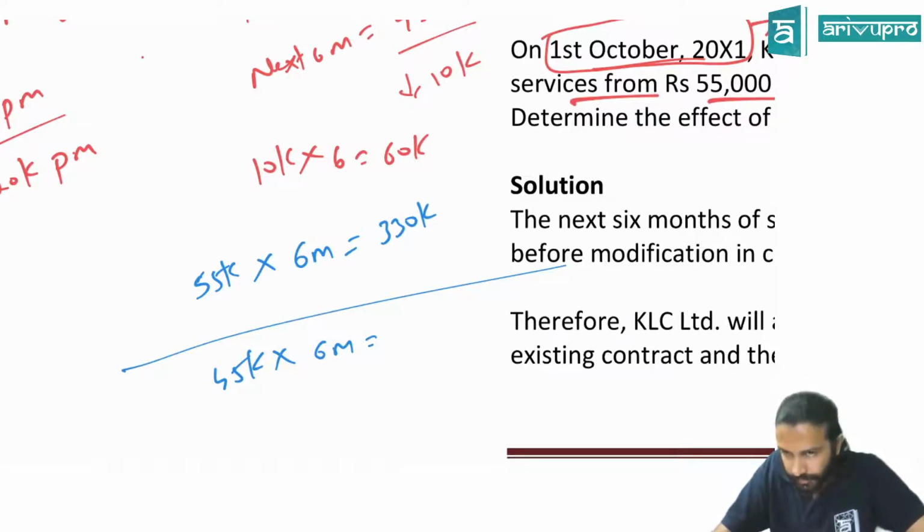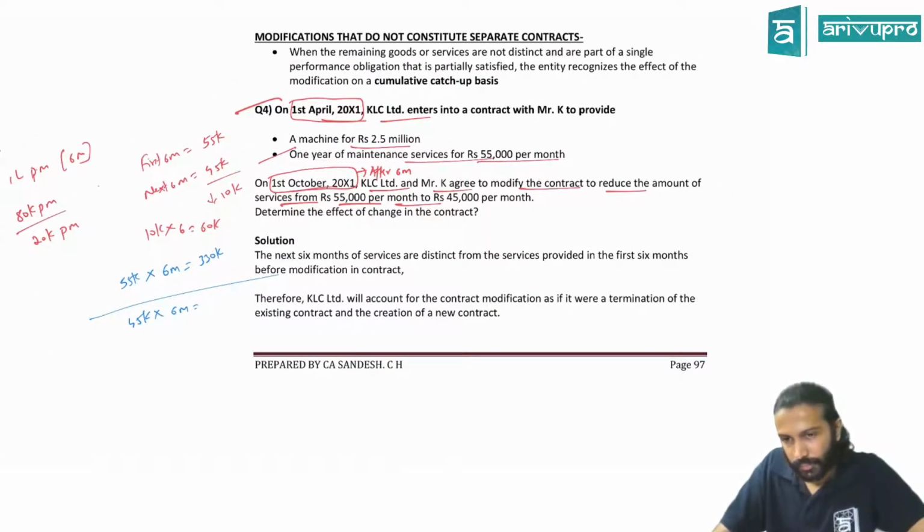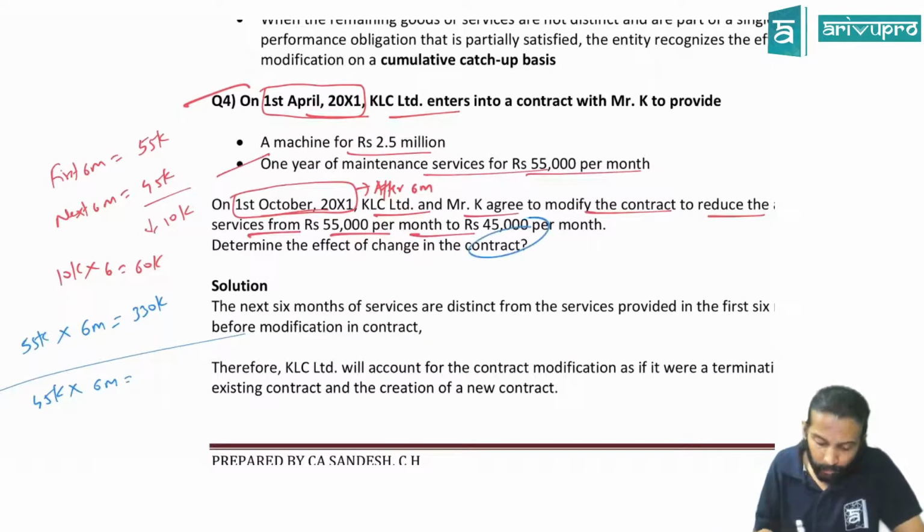But now also, KLC is only providing annual maintenance of the machine, right? Correct. Means the service is not changing. Service is not changing, but you're providing a series of services. With this more, we'll concentrate when we go to performance obligation.